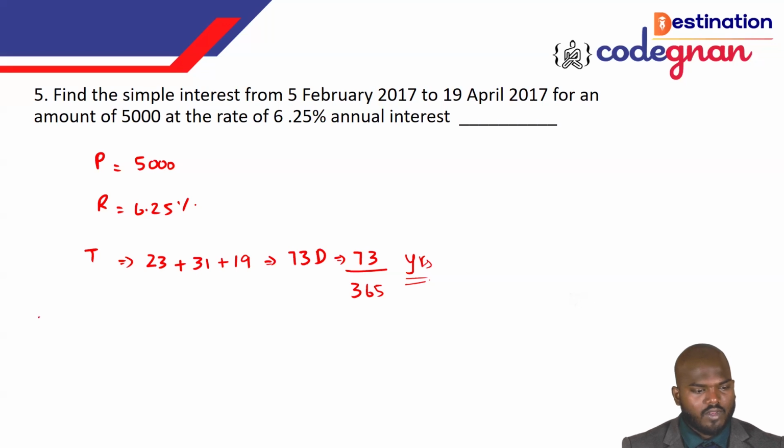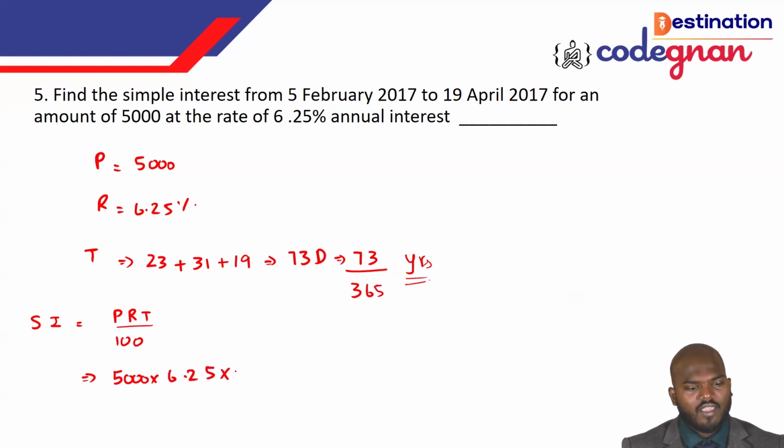Now I am applying the formula, that is SI is equal to PRT by 100. So what is the P here? That is 5,000, times R, that is 6.25, and the time I can call as 73 over 365, times 100 in the denominator. So that's how I can set this up.